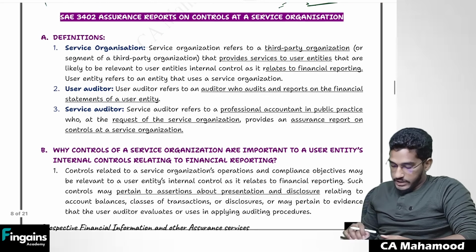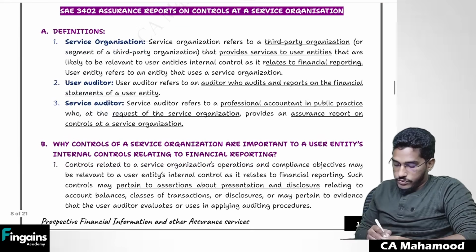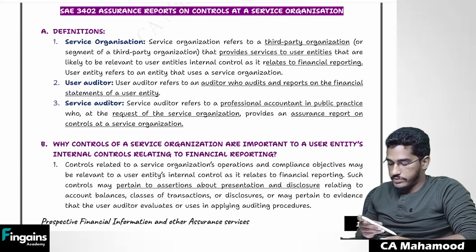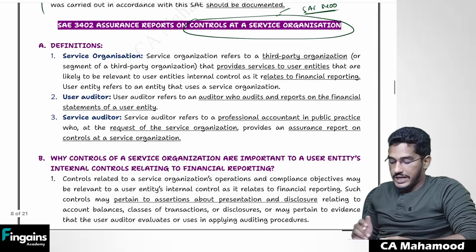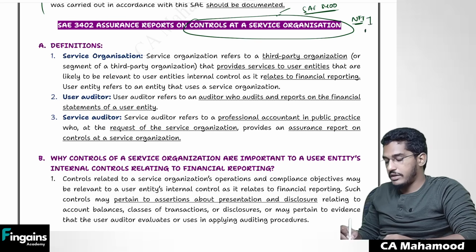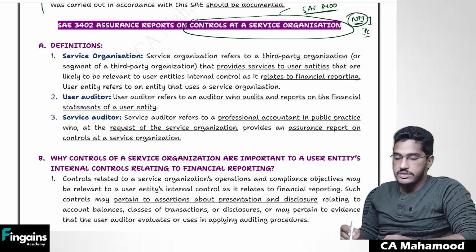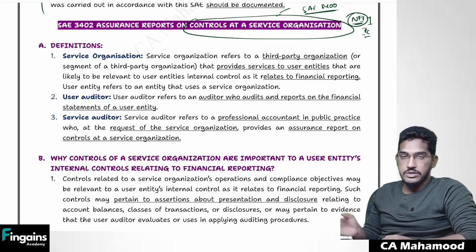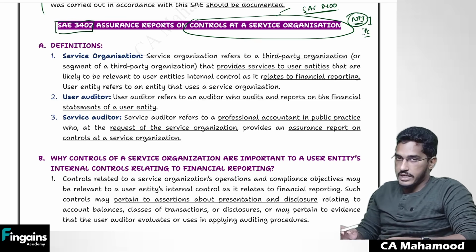Since we are successfully done with SAE 3400, now we will revise SAE 3402, which is about assurance reports on controls at a service organization. As I have told, this is an engagement where we are working on non-financial information. We are trying to give assurance on internal controls. When we work on non-financial information, the SAE series gives us guidance, and in this matter, SAE 3402 gives us the guidance.